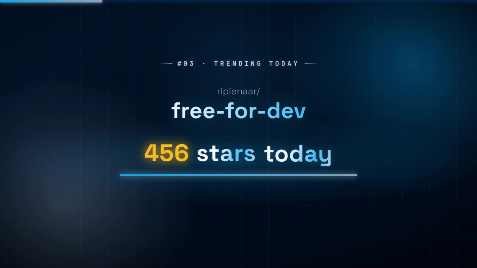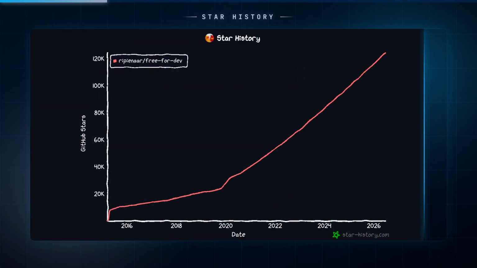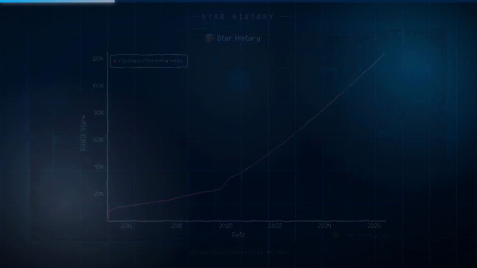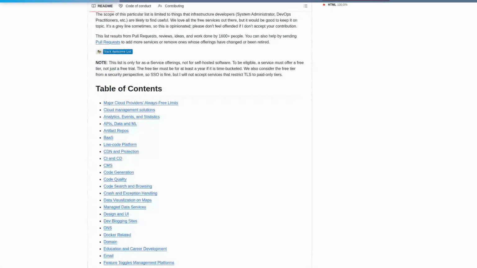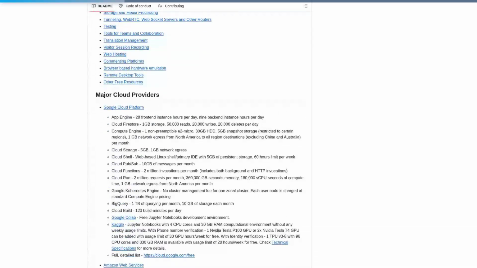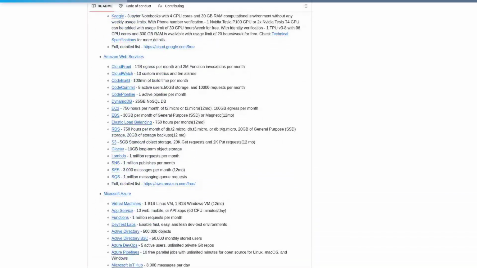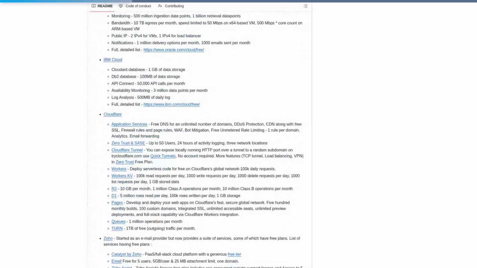Number 3, free-for-dev, 459 new stars today. It eliminates hours of searching for free tiers by curating a community-vetted list of SaaS, PaaS, and IaaS offerings that infrastructure developers can actually use in production or side projects. The list enforces strict criteria: no time-limited trials, mandatory TLS, and a minimum 1-year free tier, filtering out short-term promotions and leaving only genuine, durable free resources.